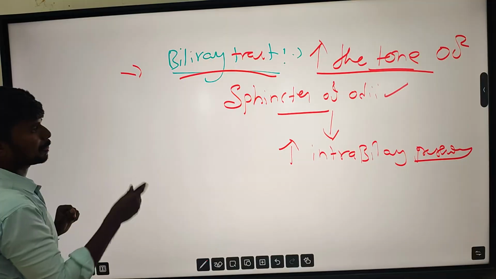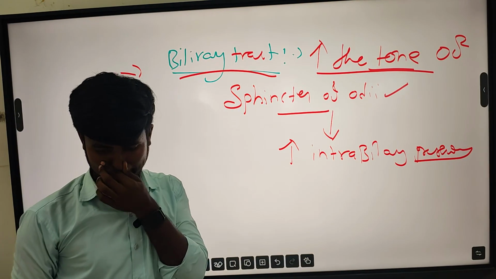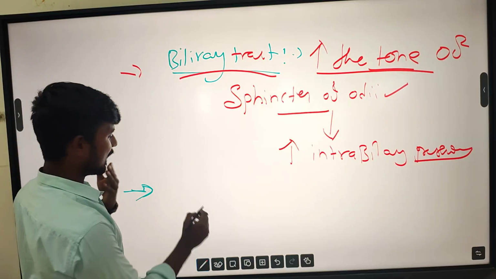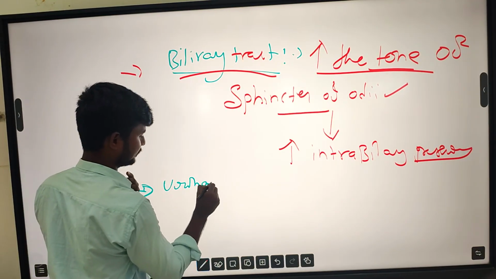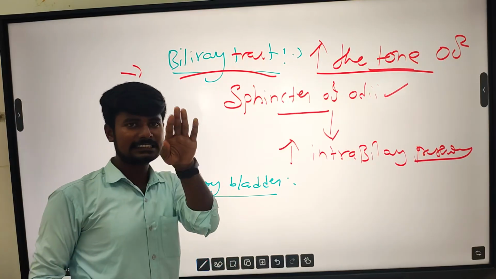And then the urinary bladder. There is a decrease in urinary output.